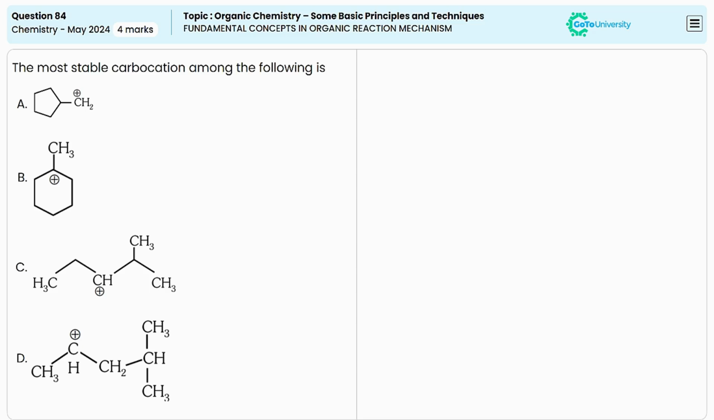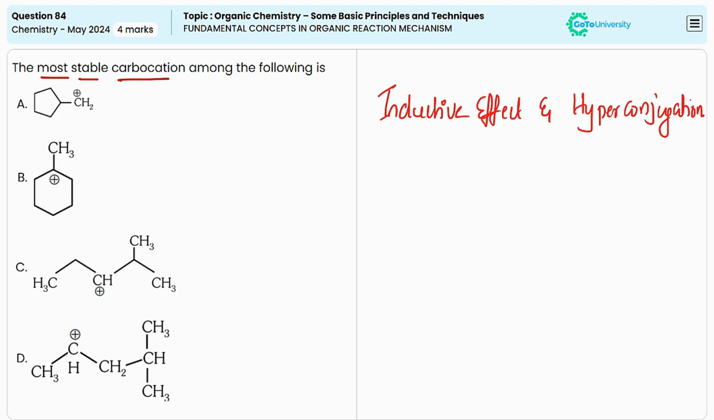In this question, different carbocations are given. We have to choose the most stable carbocation from the options given here. The stability of carbocations can be explained by using inductive effect and hyperconjugation.